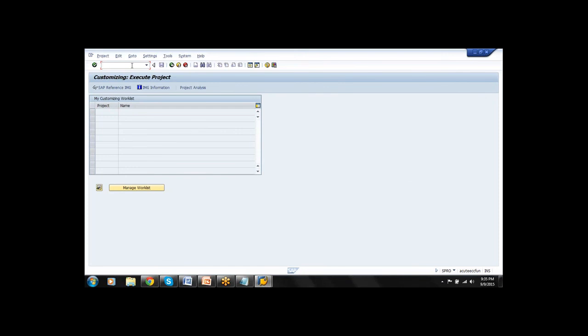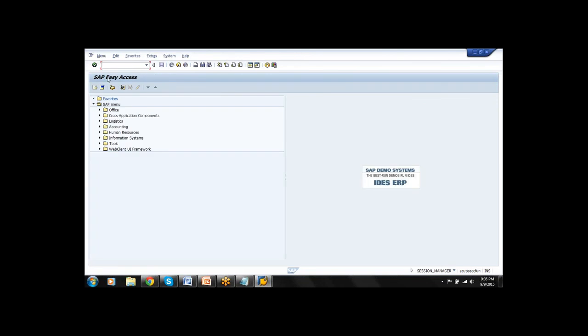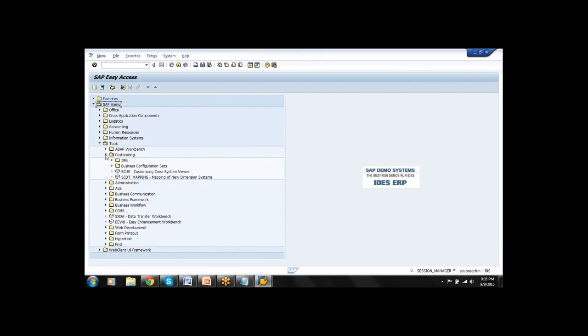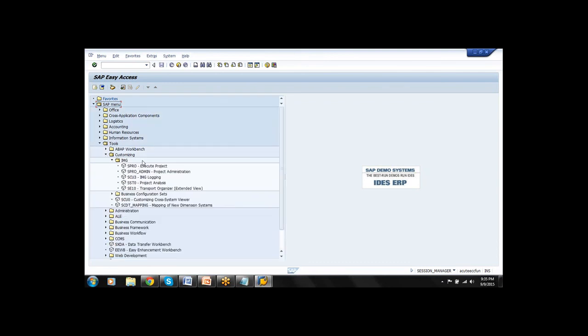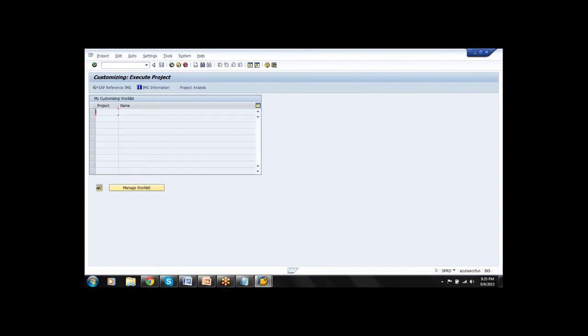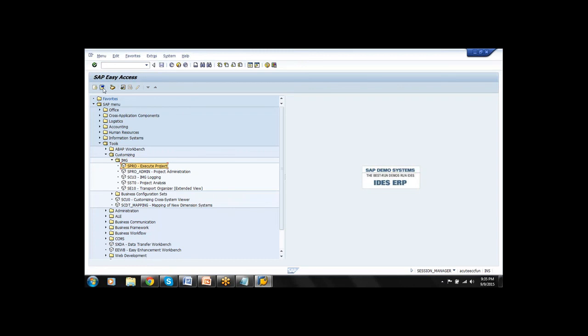Are you able to see, guys? Now to come to this screen, we have another alternative way. What is that alternative way? SAP Easy Access, tools, customizing, IMG, SPRO. If you double click on it, it opens the same screen. This is with respect to path.